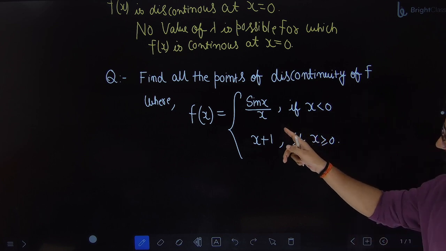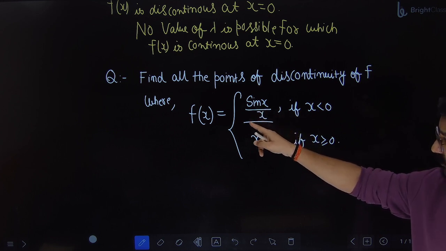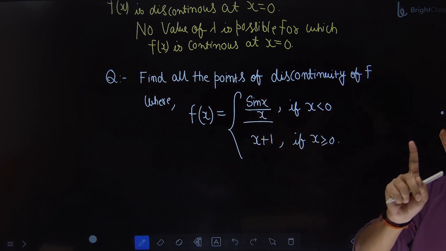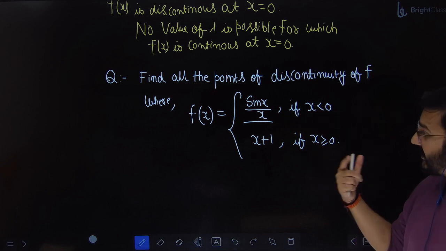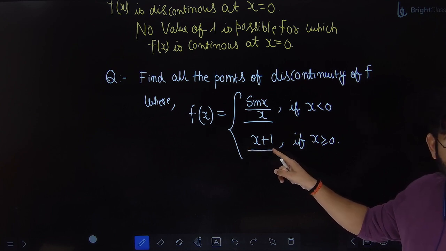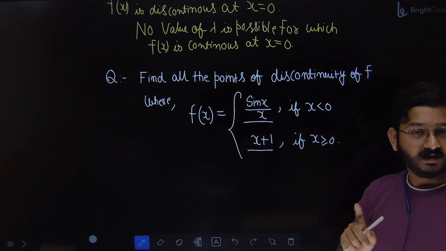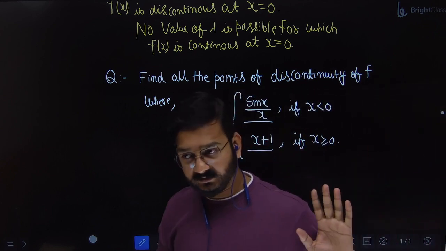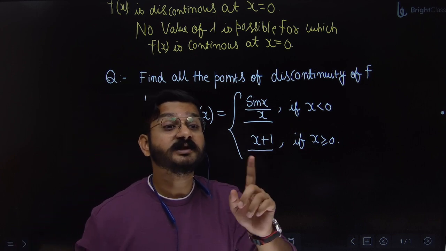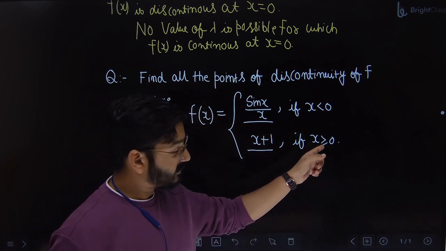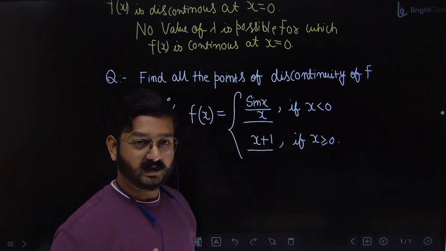For left hand limit, which function will you use? X less than 0, this one. So limit x tending to 0, sin x by x is 1. Right? That is the reason I told. For right hand limit, which function will you use? X plus 1. Put x equal to 0. What is the value? 1. Left hand limit is equal to right hand limit. Now what is left? Value of function. So for f of 0, equal to 0 is present here, so you will use this one only. F of 0 is also 1.